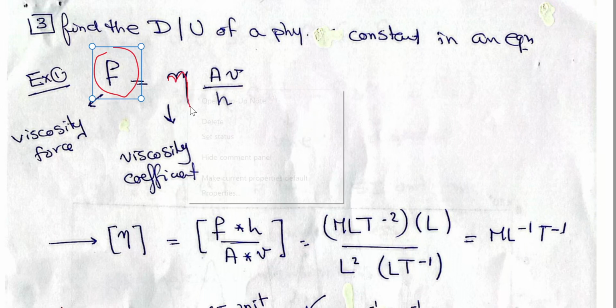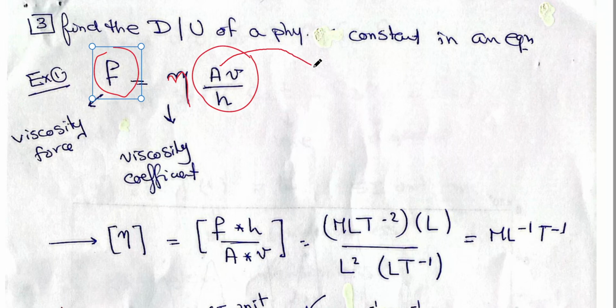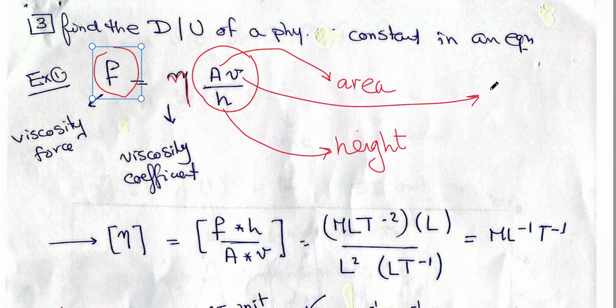Eta is the viscosity coefficient, multiplied by these terms, A V over H. As I mentioned before, they have to tell you that A is the area, H is the height, and V, you know that V stands for speed or velocity.